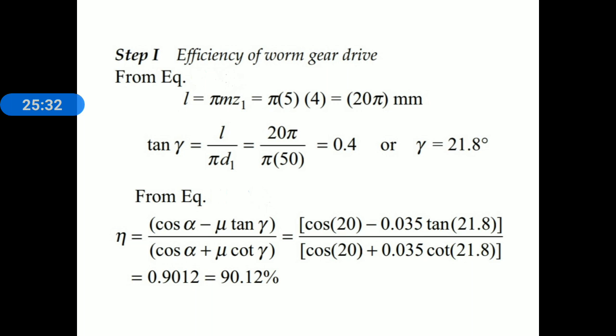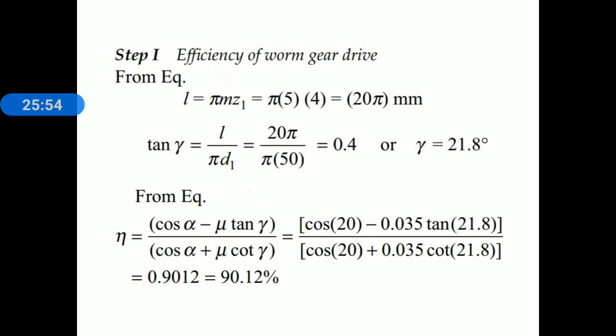Now we know the relation for lead angle. Tan gamma is equal to Z1 divided by Q. Z1 is the number of starts, that is given 4, and Q is the diametral quotient. Now how to get the value of diametral quotient? Q is equal to D1 by M. D1 is 50 and M is 5. Therefore Q is equal to 10.